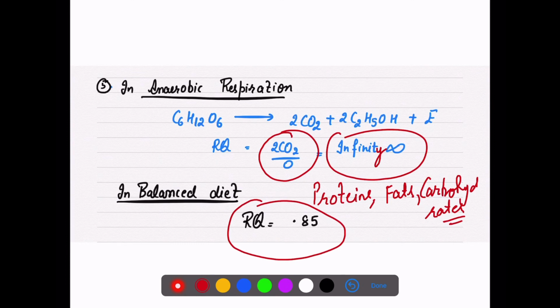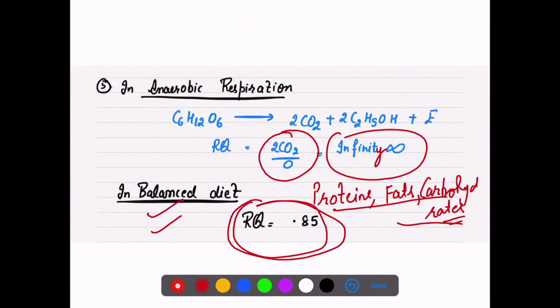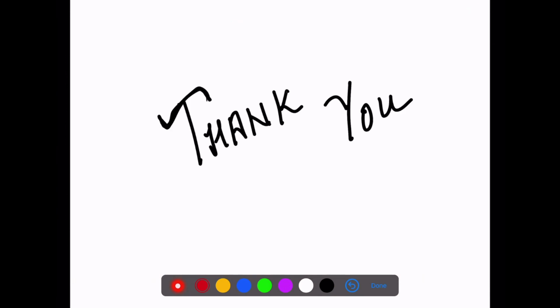In actual form, all the respiratory substrates are broken down. So in a balanced diet, the respiratory quotient is 0.85. So this is all about our respiratory chapter, and here we have finished thoroughly the respiration in plants.